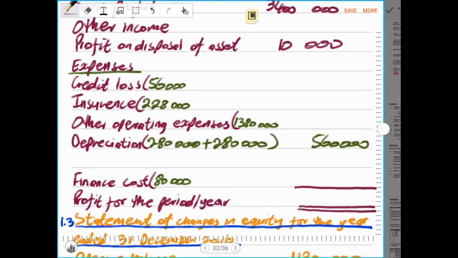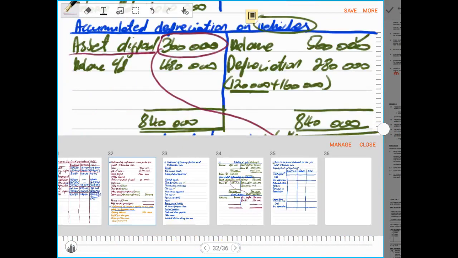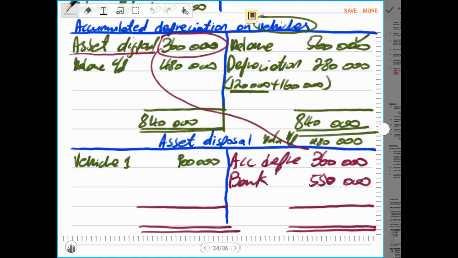Then, not forgetting that we were still busy with the ledger accounts, we go straight and we record the profit on the debit side, profit on disposal. And if you add the two, that should give us 910,000 rands.